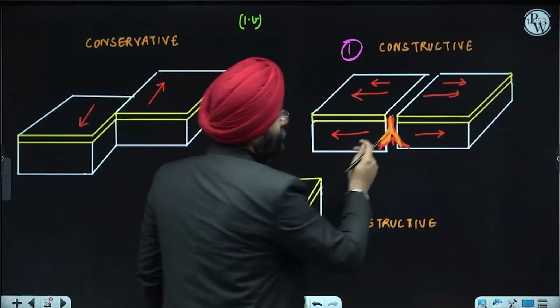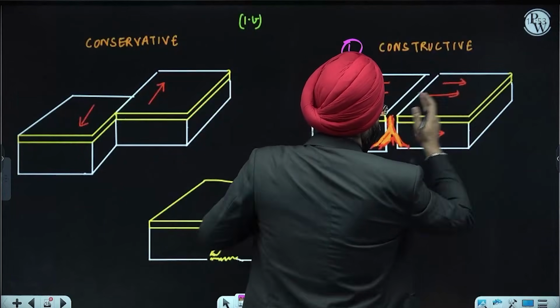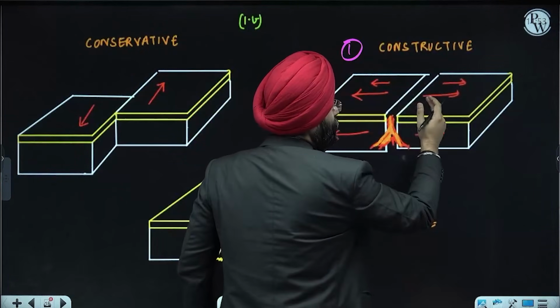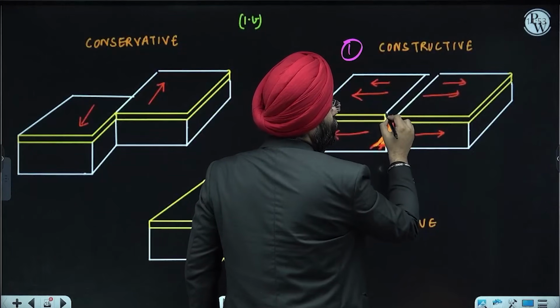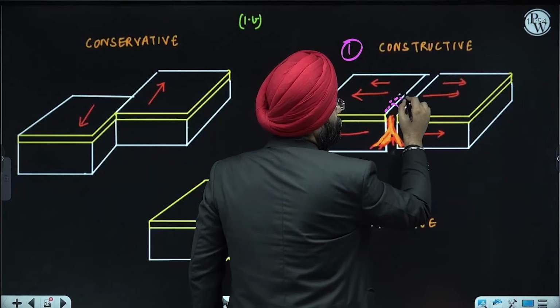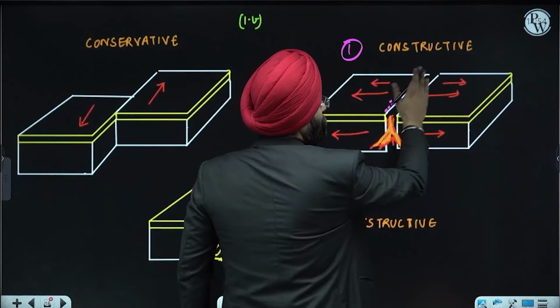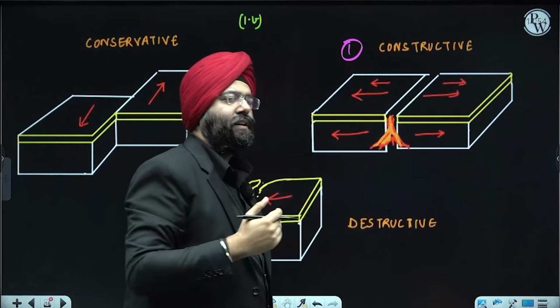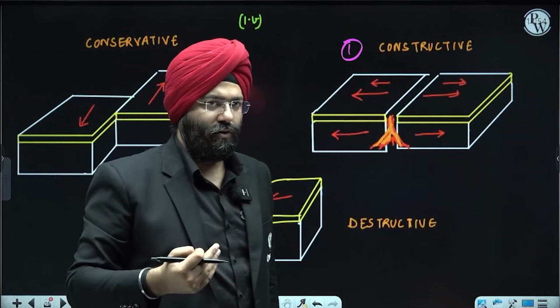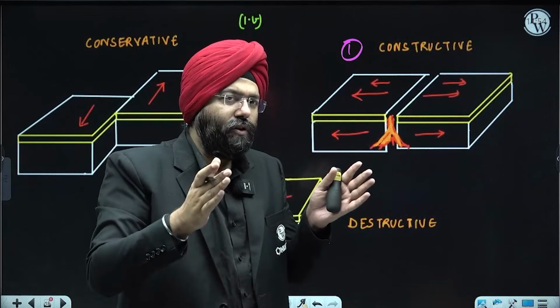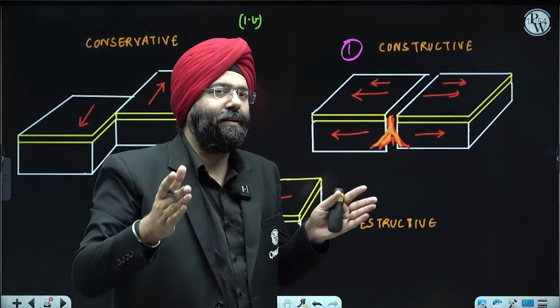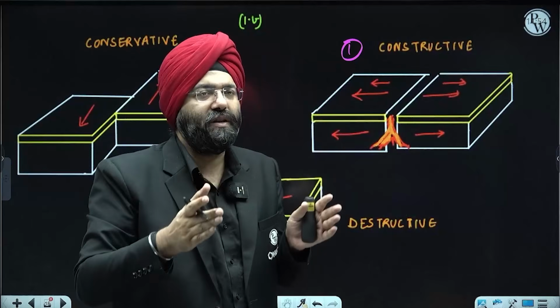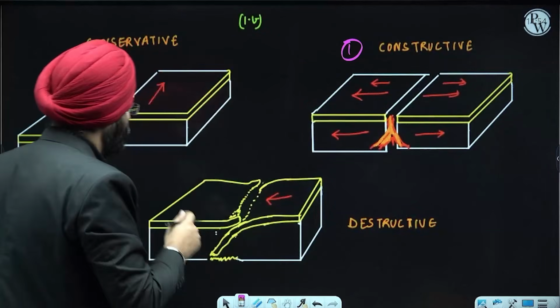See here, both these plates are moving towards the side. This movement itself will lead to the creation of ridges over here, and they will also move apart. But this movement itself will lead to earthquakes also, because again, the movement of the plates is taking place. So when the movement happens, what happens? Earthquakes are created. Now let's see this other part.